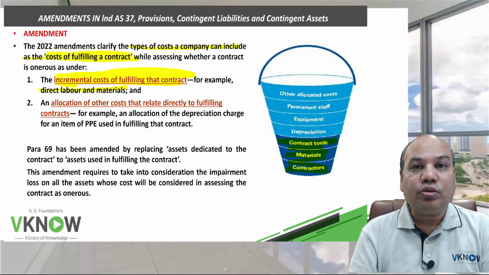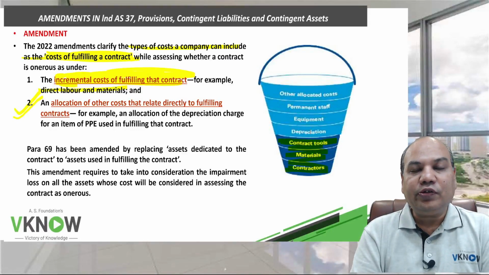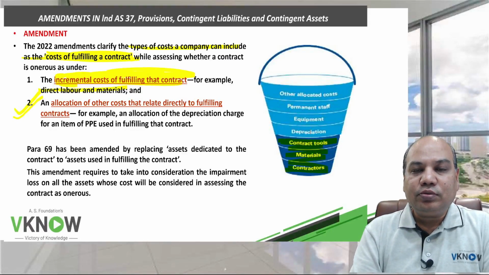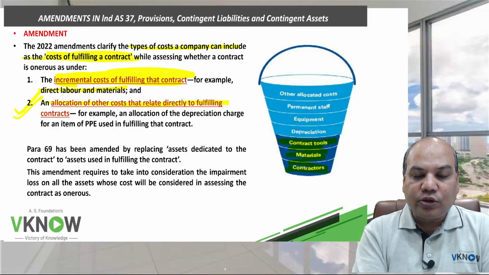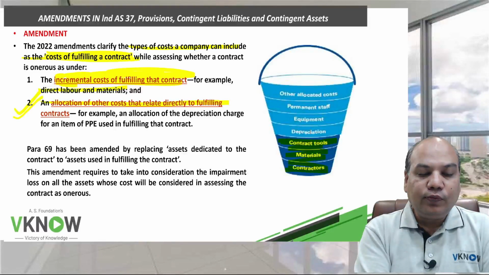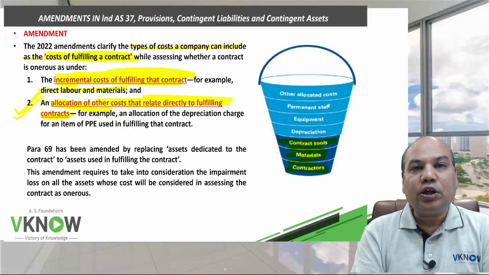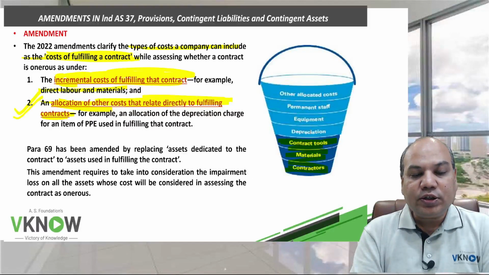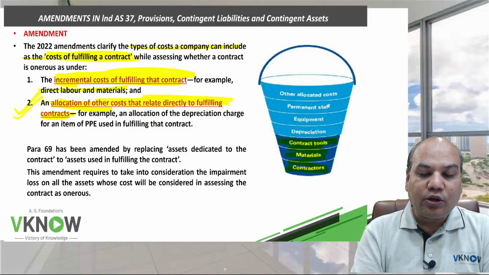In addition to that, very important, tick mark, underline, it is given in your November 2022 RTP, an allocation of other costs that relate directly to fulfilling the contract. So you will also take into account allocation of other costs, not just incremental direct cost, but also cost which can be allocated for fulfilling the contract.